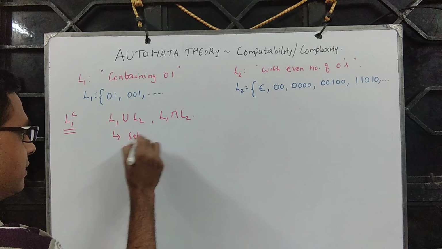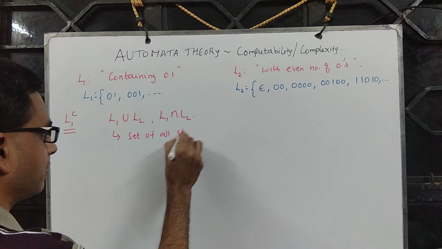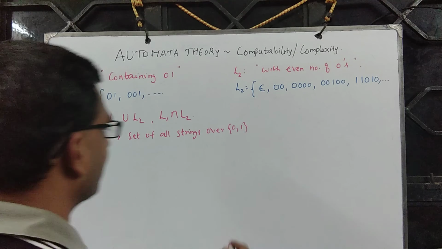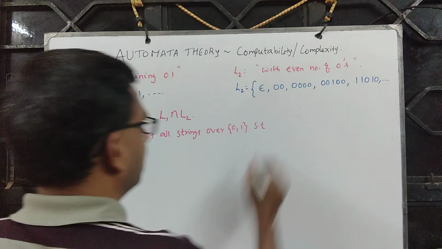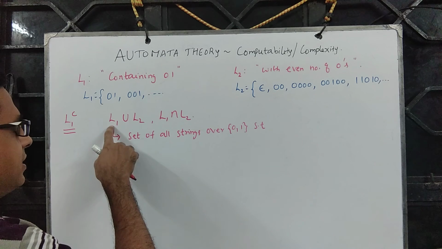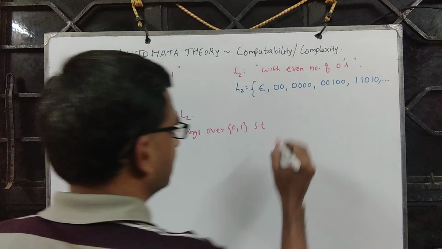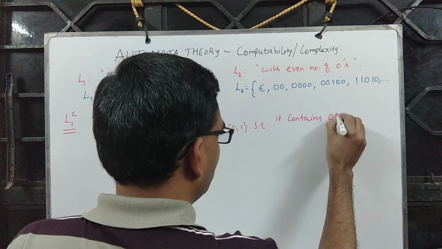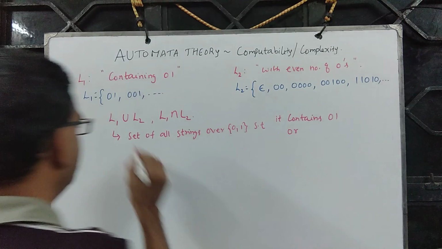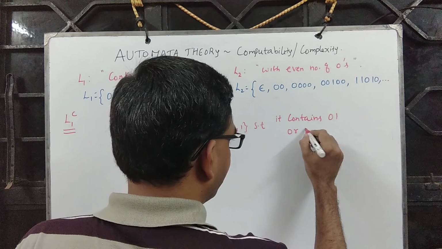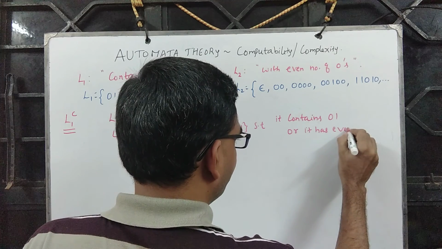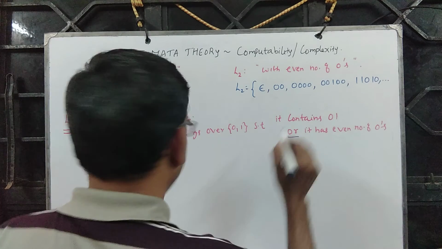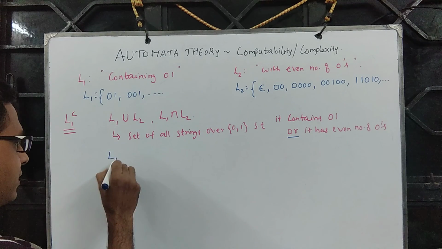This says the set of all strings over {0, 1} such that the strings satisfy this or this property, such that it contains 01, or it has an even number of zeros. This is precisely what we get out of the union.